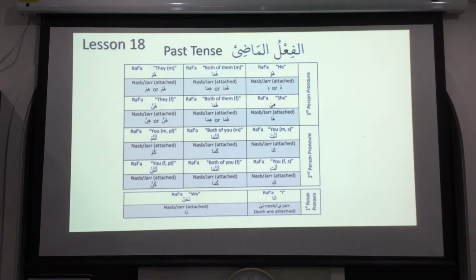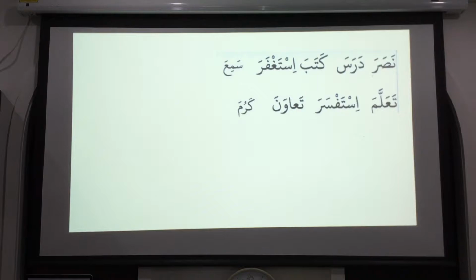Now let's look at some words in Arabic. These are some fi'l words. So nasara means helped. I'll tell you the proper meaning later on. Darasa means studied, like we are studying now. Kataba means wrote, who wrote. Istaghfara means, what does istaghfara mean? Seeking forgiveness from Allah subhanahu wa ta'ala.